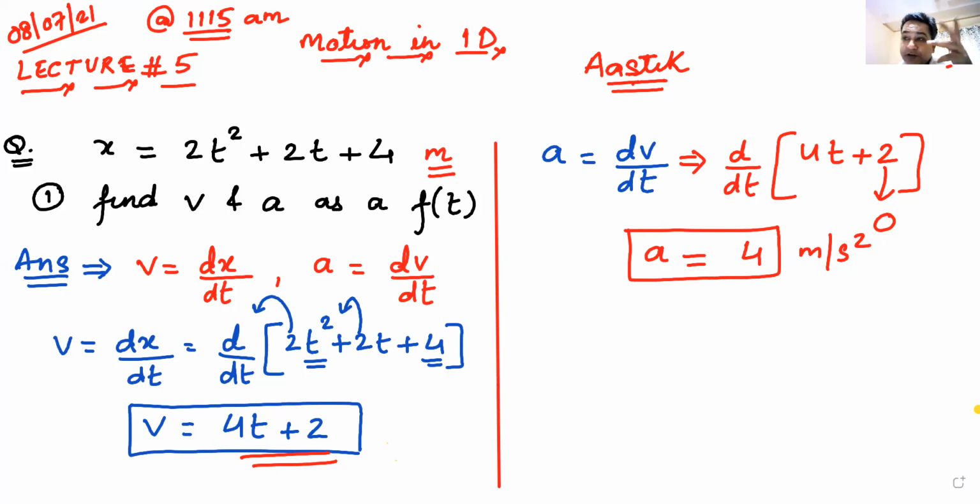Is it uniform or non-uniform? Tanu gives me an answer. It is uniform acceleration, sir. And she is absolutely right that this is uniform or constant acceleration because it does not have any term of time. So it will remain constant. It will remain the same. This is the case of uniform acceleration.